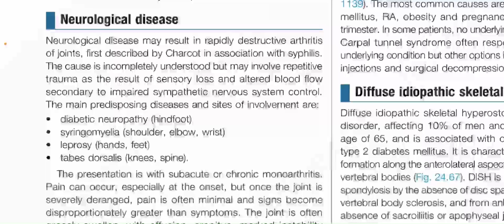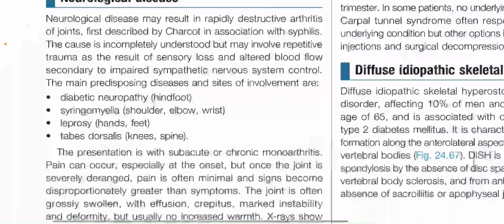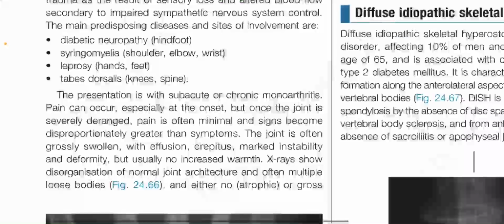The main predisposing diseases and sites of involvement are: diabetic neuropathy, hindfoot; syringomyelia, shoulder, elbow, wrist; leprosy, hands, feet; tabes dorsalis, knees, spine. The presentation is with subacute or chronic monoarthritis.